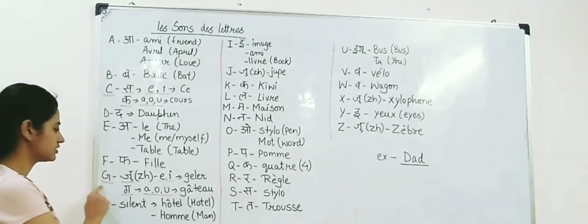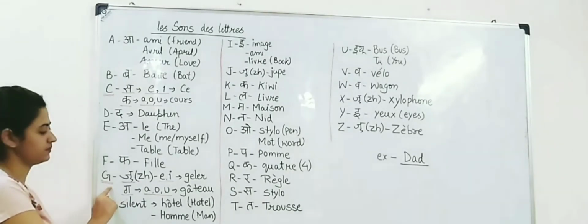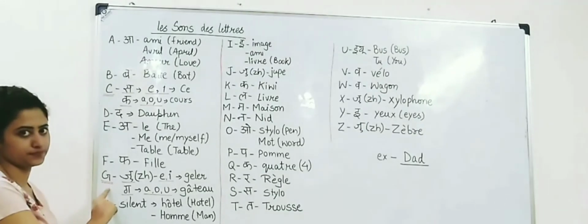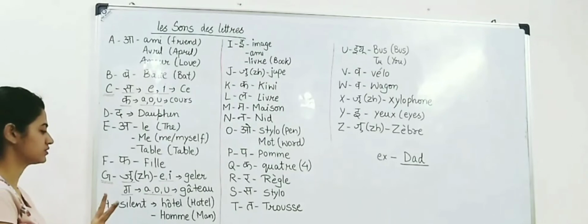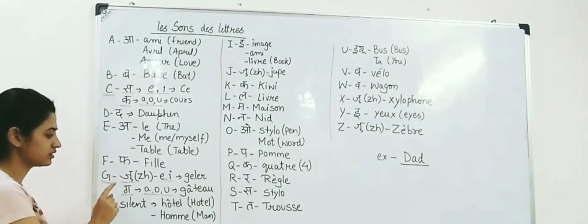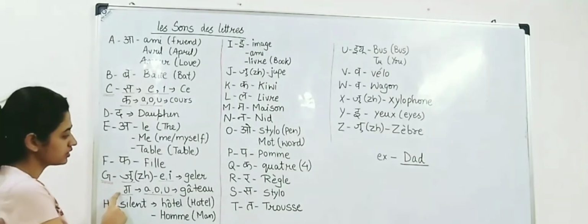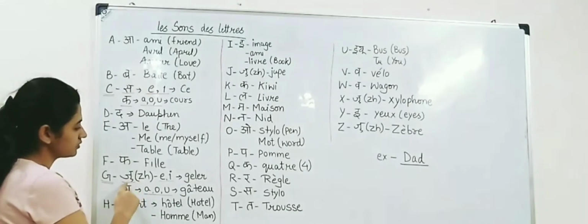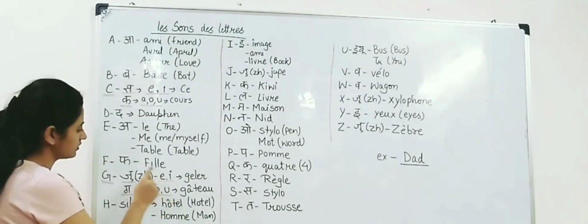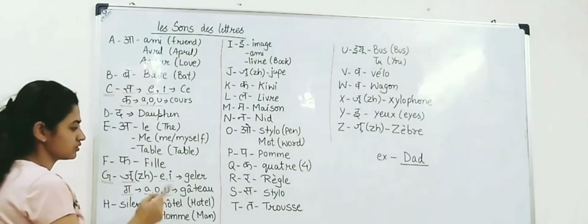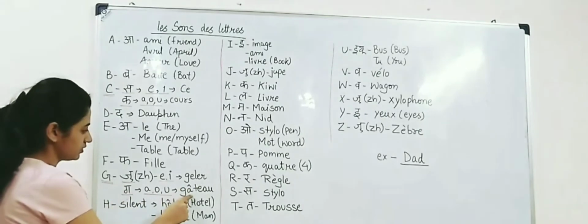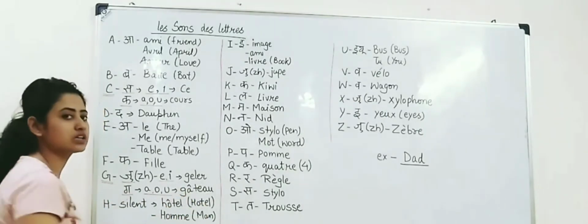The next letter is J. Again, this letter J has 2 sounds, J and G. When J comes with E and I, it gives the sound of J, but when it comes with A, O, U, it gives the sound of G. For example, gâteau.